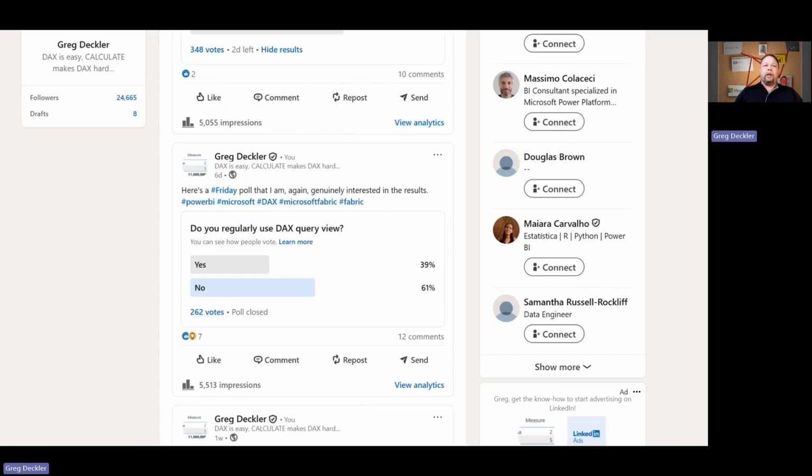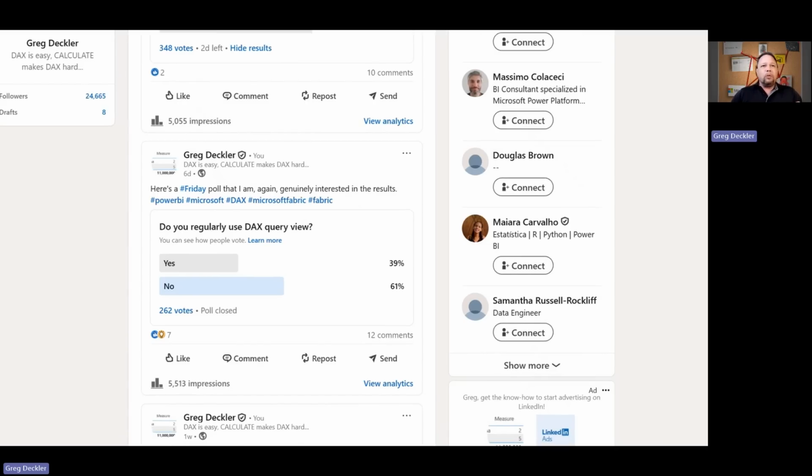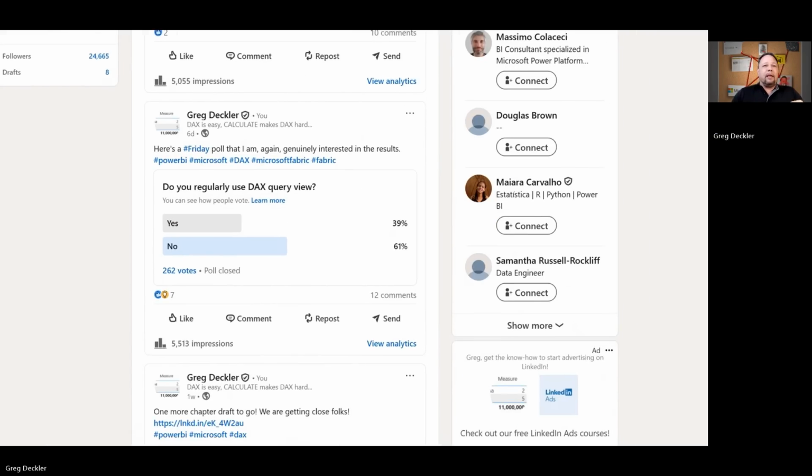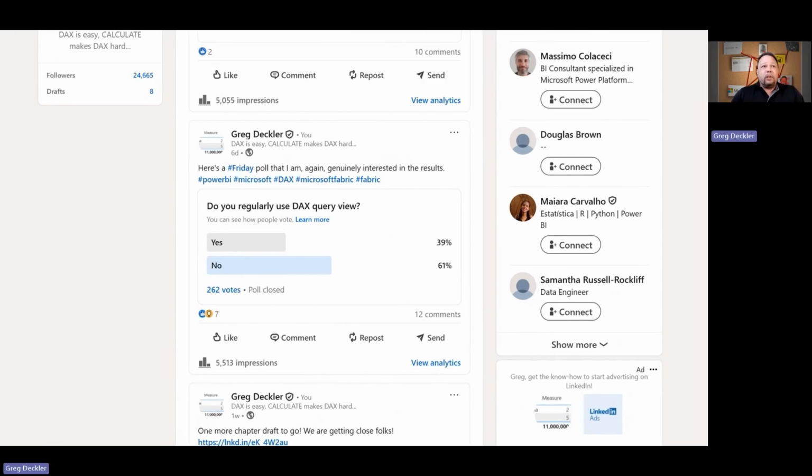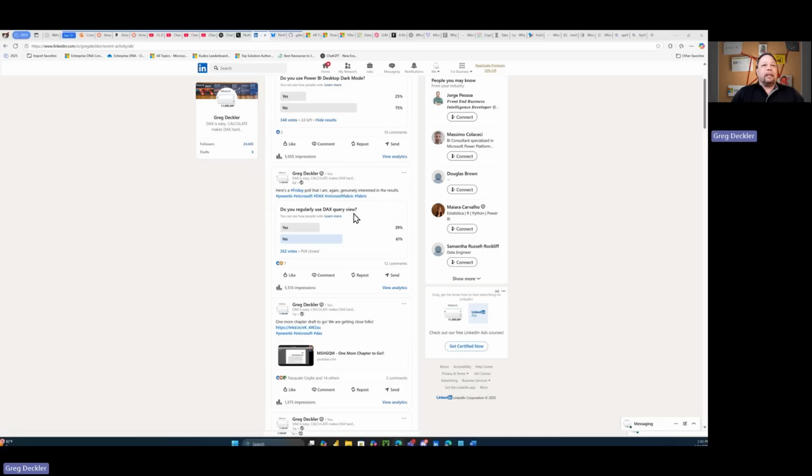So that would be my only way to explain this poll, to be honest, because if it is true, what the hell do you use it for? Right? If I'm going to write DAX queries, I'm probably going to use DAX Studio. But I've never really found a reason to write DAX queries very often, if at all. That's a mystery to me.